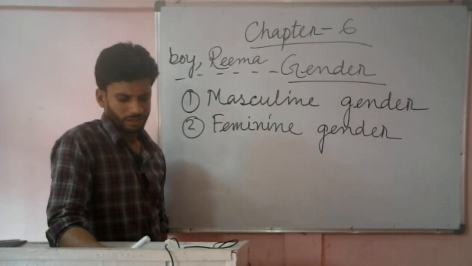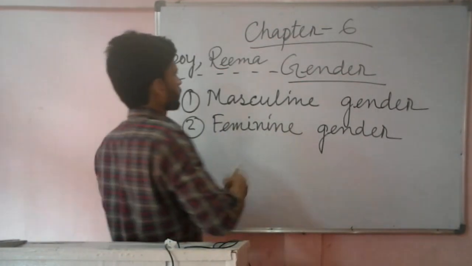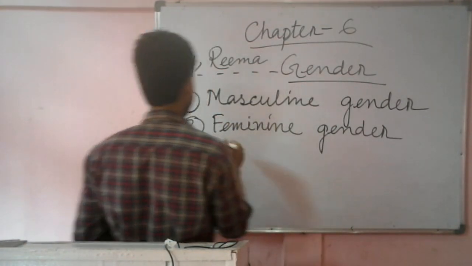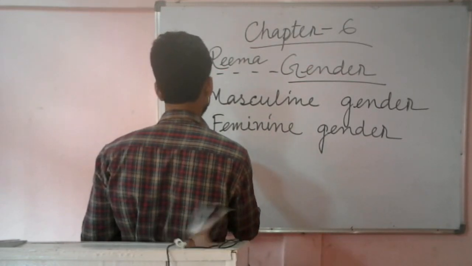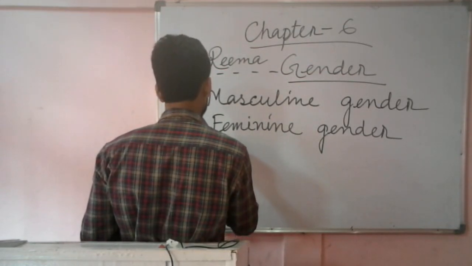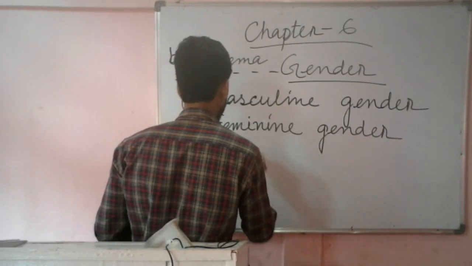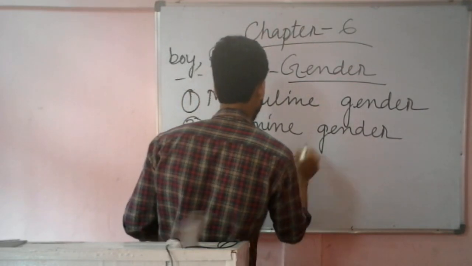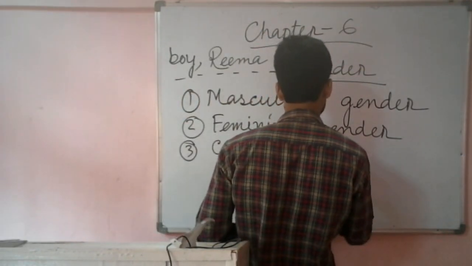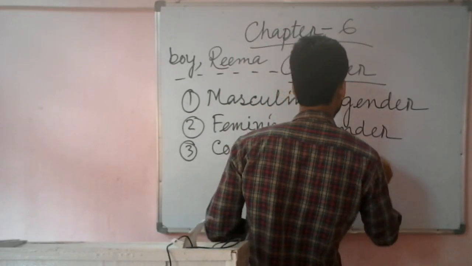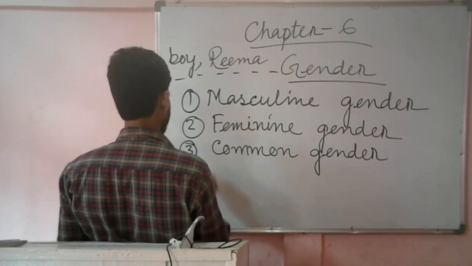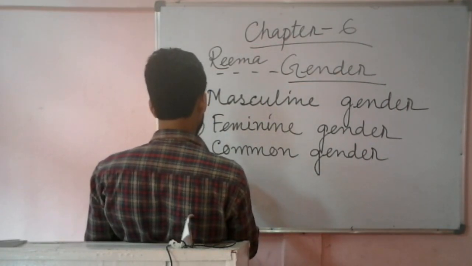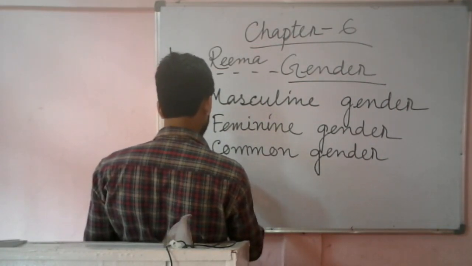Okay, let's write the 4 genders first. Common gender is the 3rd one, and the last one is neuter gender.